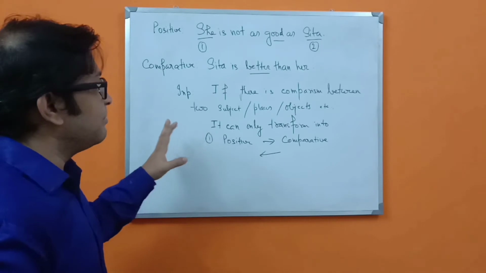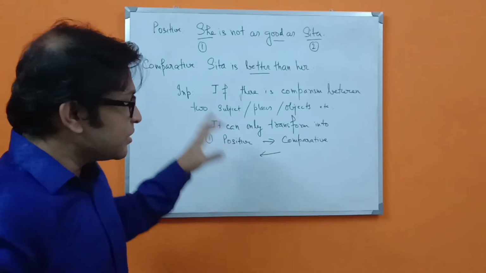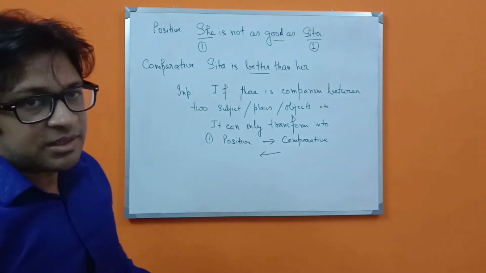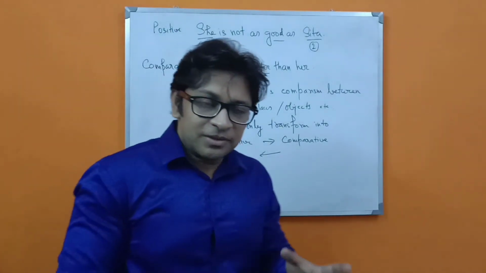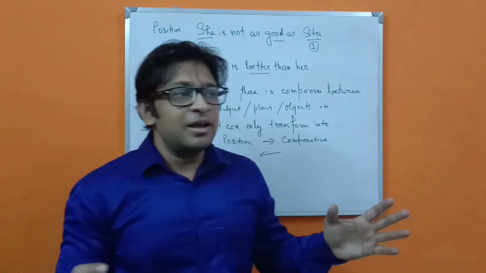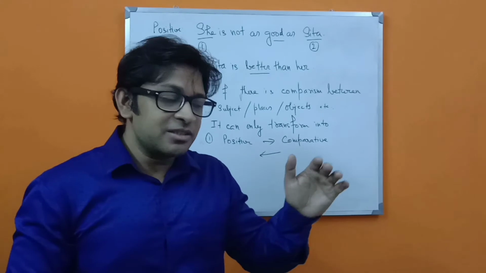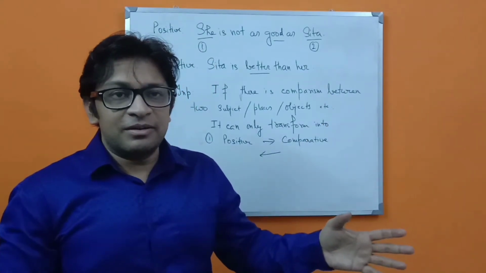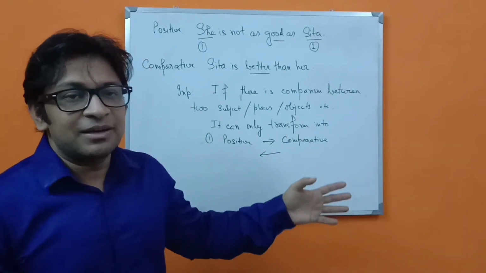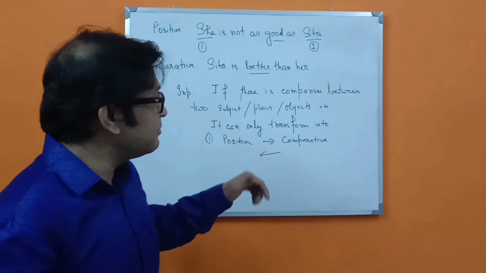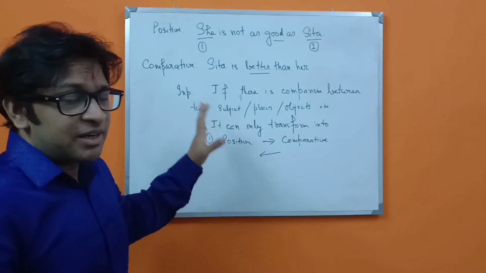So you have to remember these things, because if there is a comparison drawn between two subjects, places and objects, etc., in such sentences you cannot transform the sentence into a superlative, because the subject or the object or the main important thing is not being compared among the rest. It is only being compared with another thing of its same stature or same value. So in that case, it can only be transformed into comparative, or if the sentence is given in comparative, it can only change into positive. So you have to remember this.